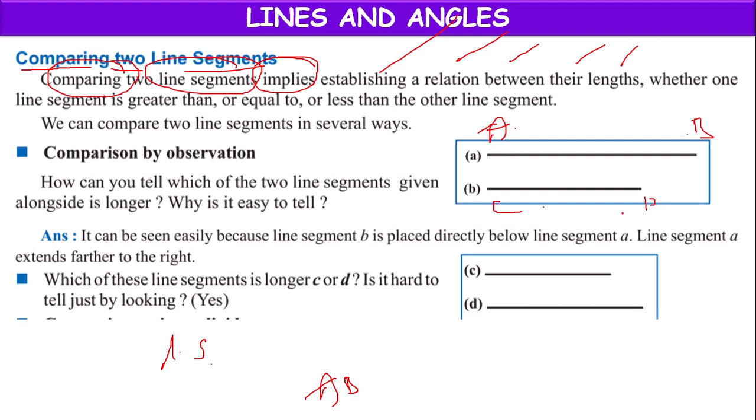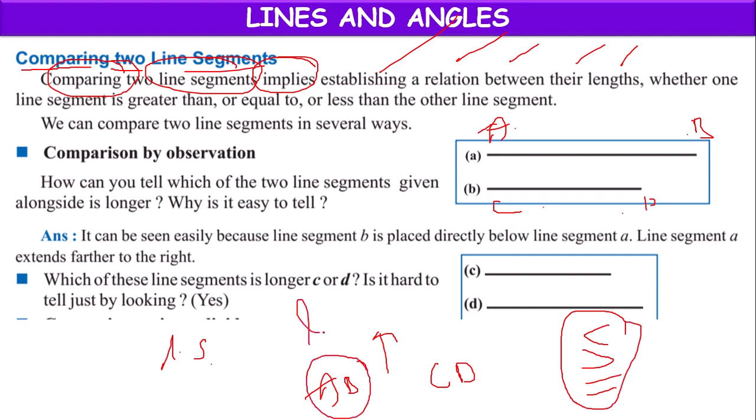Comparing AB and CD means establishing a relationship between their lengths by symbols like less than, greater than, equal to. With mathematical symbols, if we are able to compare the length L1 of AB and the length L2 of CD, then it is called comparing.